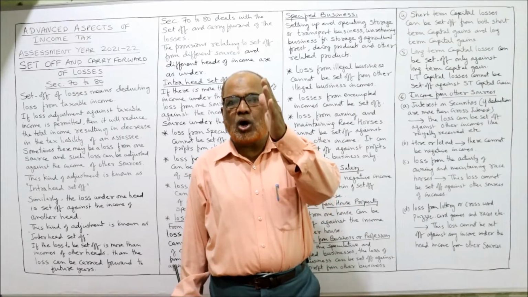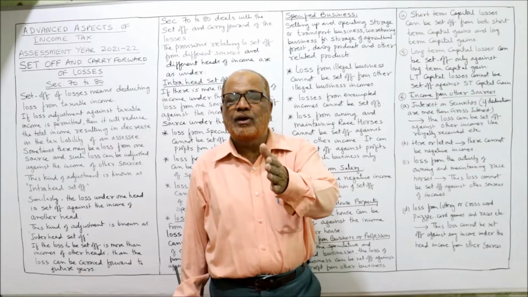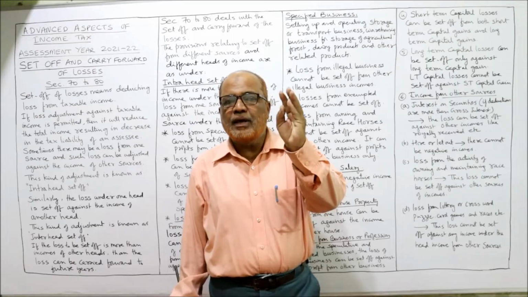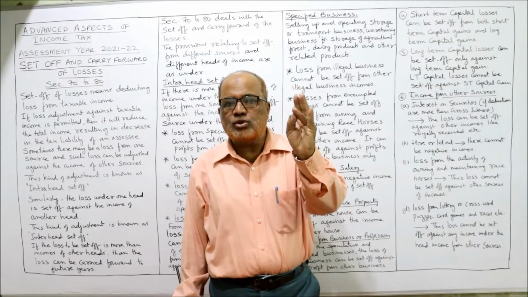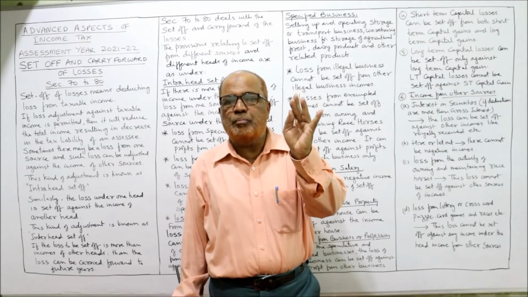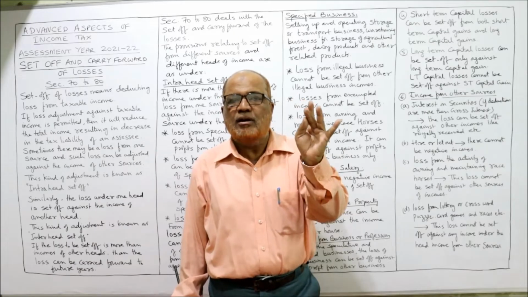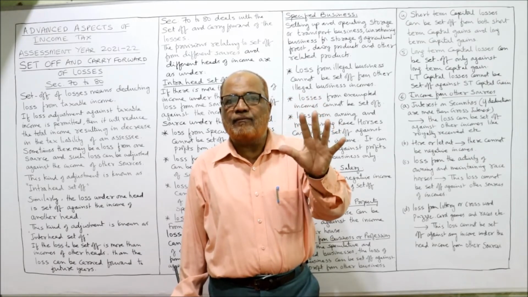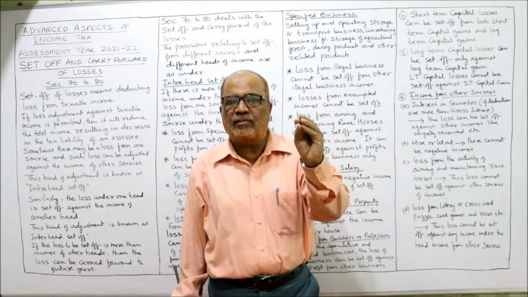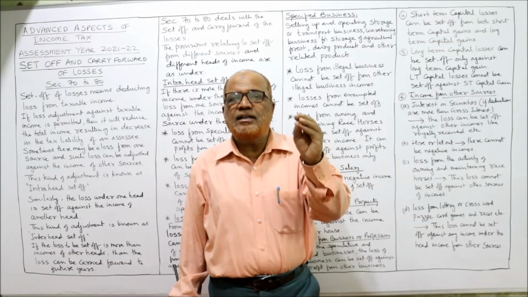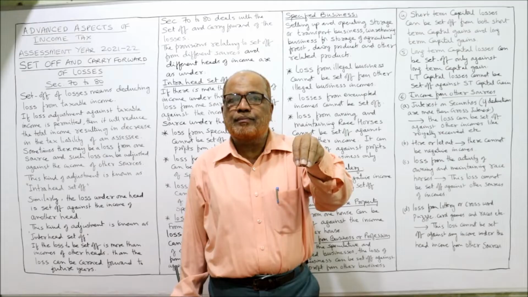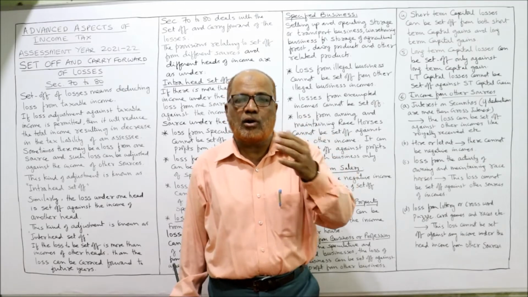Inter-head set off means the loss under one head of income is set off against another head. Already we know there are 5 heads of income: income from salary, income from house property, profits and gains of business and profession, capital gains, and income from other sources. There is a possibility that one of the heads of income is having loss.